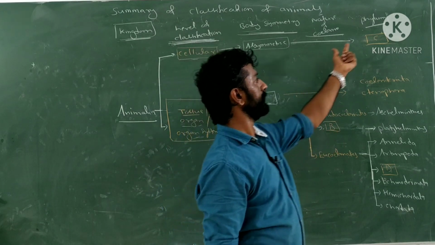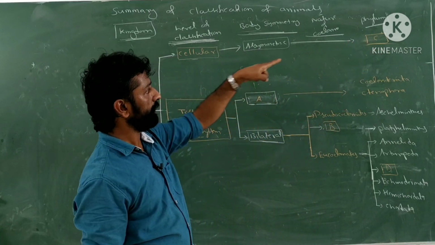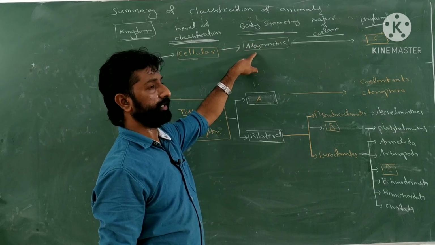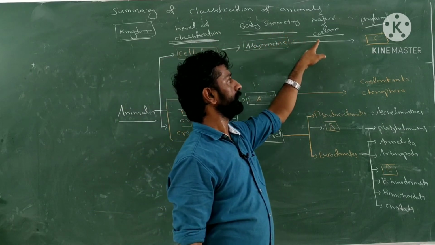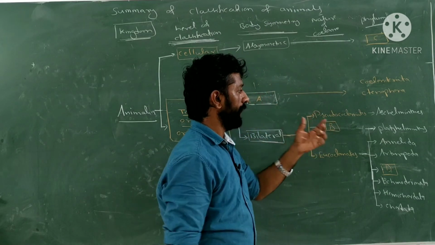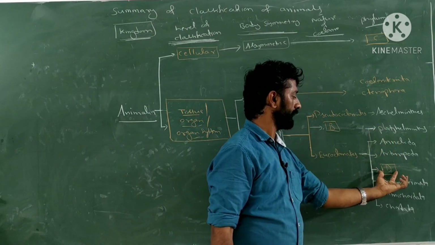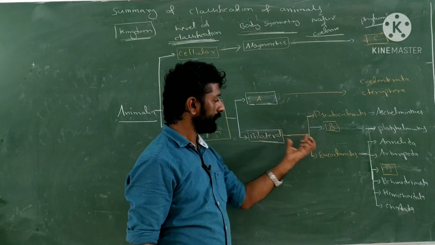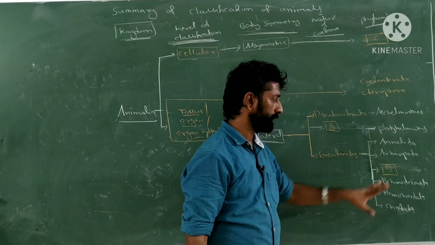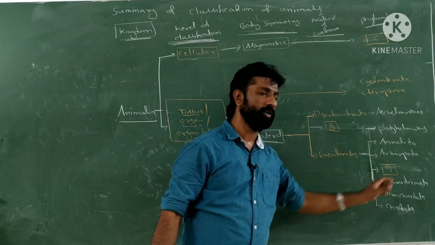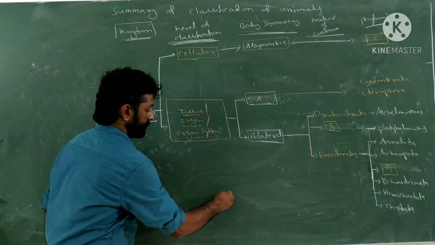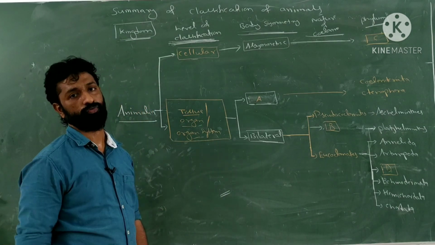Then in C, we know the example of the phylum possessing cellular level of organization, asymmetry, and there is no presence of coelom in them, which is nothing but Porifera. And what about D here? Among the bilateral eucoelomates, annelids, arthropods, and the next one is nothing but Mollusca. So D is representing Mollusca. Like this, you have to identify the correct answer. In this way, NEET or the CET questions will be asked.